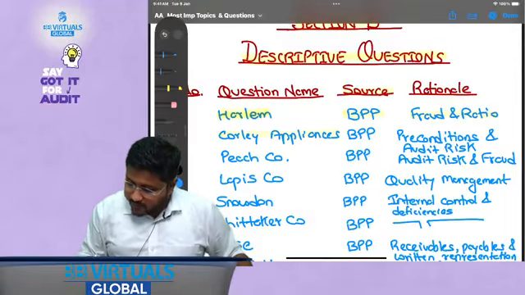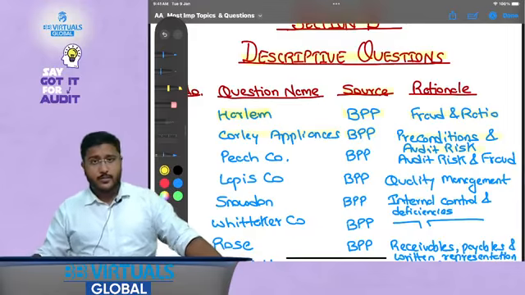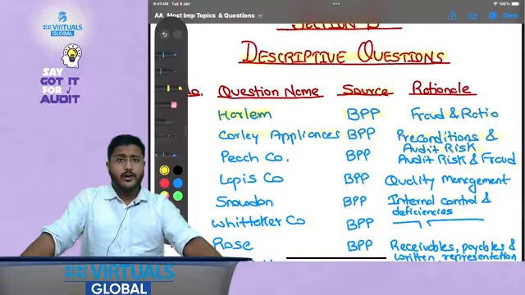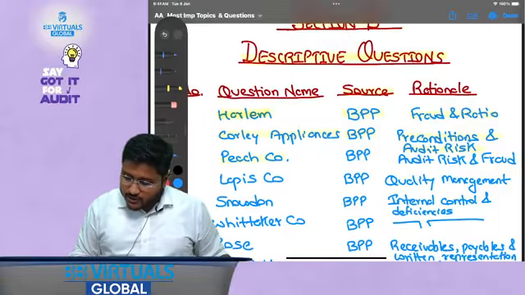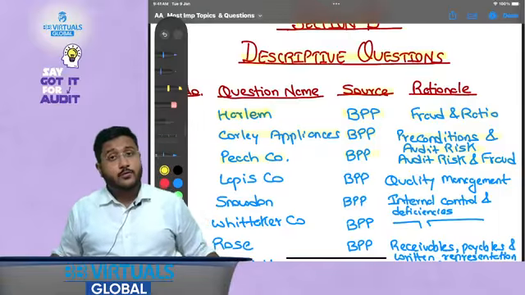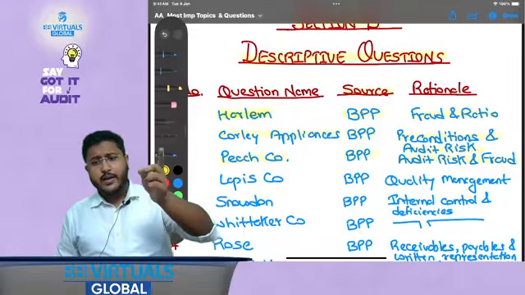Then Corley Appliances, again from BPP, preconditions and audit risk. Preconditions for accepting an audit and audit risk. How do you need to identify the audit risk? What effect will it have on the other assurance parts or other audit engagement parts? Then Peach Company, BPP, audit risk and fraud. This talks about identification of audit risk, when it will be considered as fraud risk, and how you need